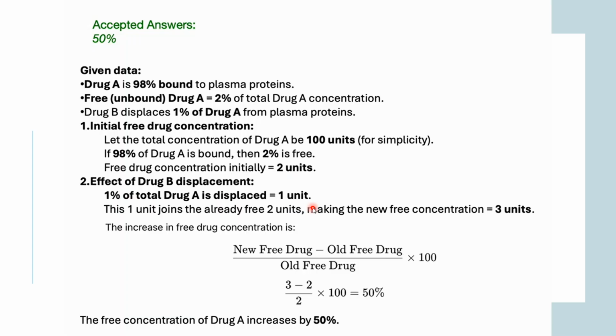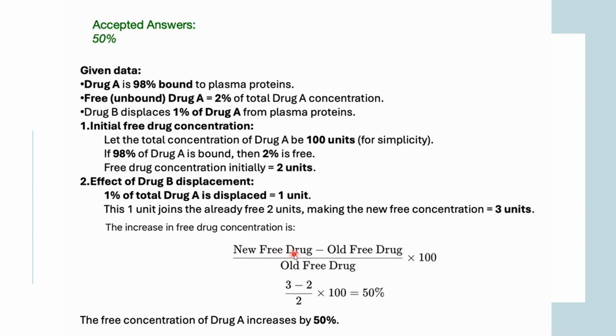So this one unit joins the free portion, and now it is making 3 units of the free concentration of drug A, right? So now the increase in the free drug would be new free drug minus old free drug, divided by old free drug, into 100. This is the formula for finding the increase in the free drug concentration.